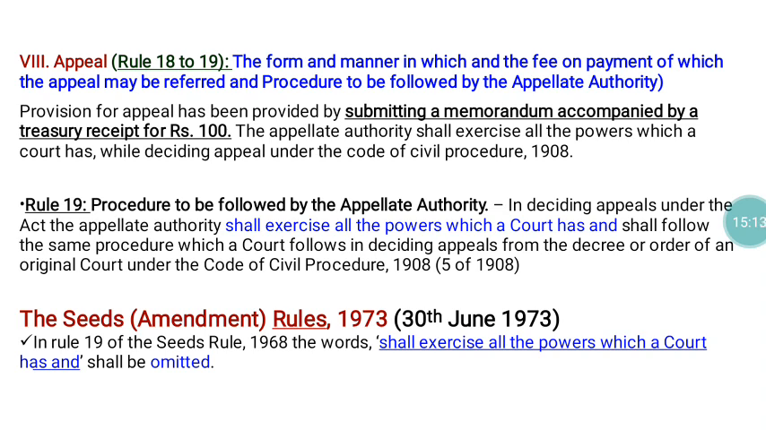For appeal purposes, they have to fill up a specific memorandum. In addition to that, they have to make a payment of rupees 100. That payment is also enclosed in the form of the treasury receipt. So the treasury receipt they have to enclose, and that appeal will be submitted.